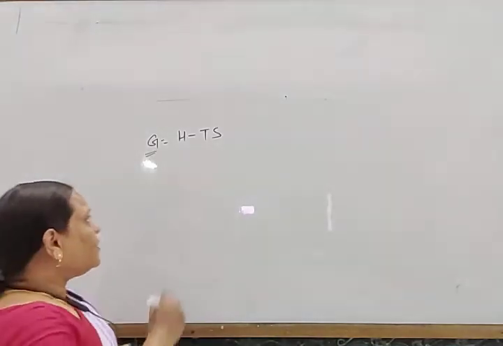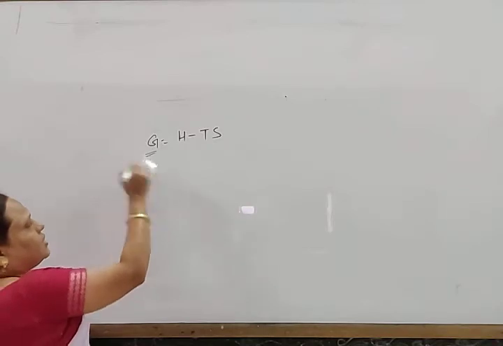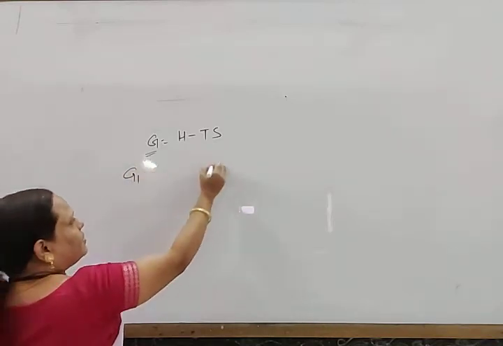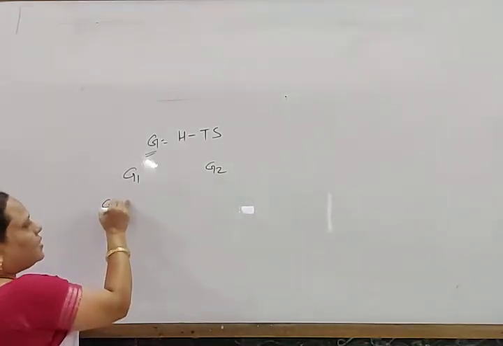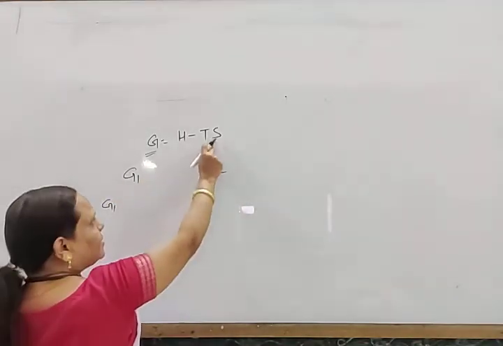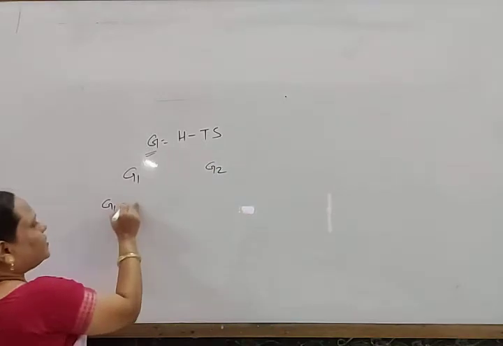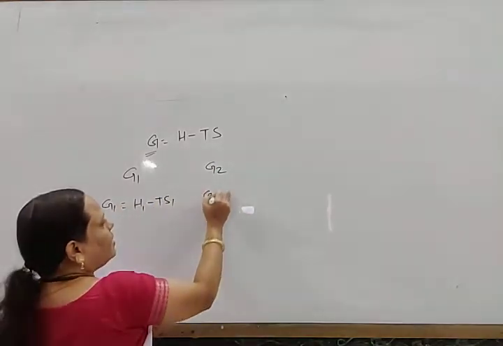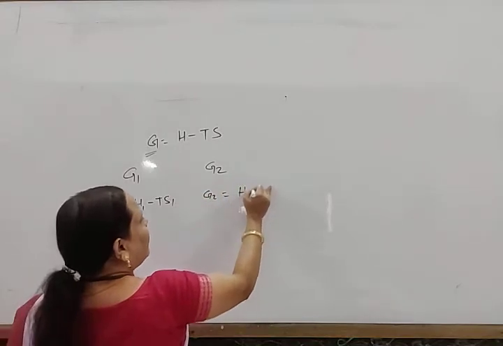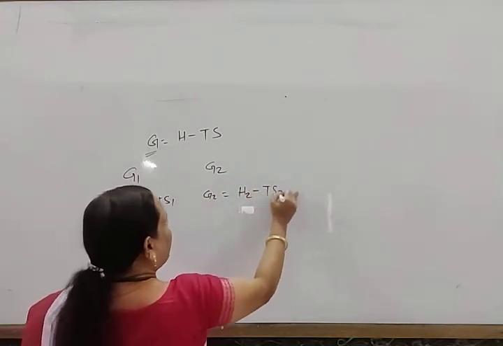Suppose a system with free energy G1 changes to a final free energy state G2, and G is related to H and S. At constant temperature, G1 is equal to H1 minus TS1, and similarly G2 is equal to H2 minus TS2.